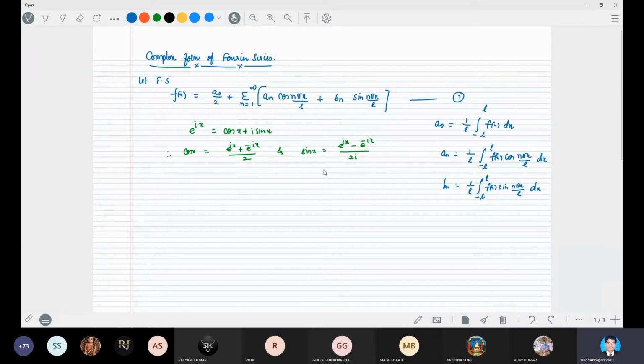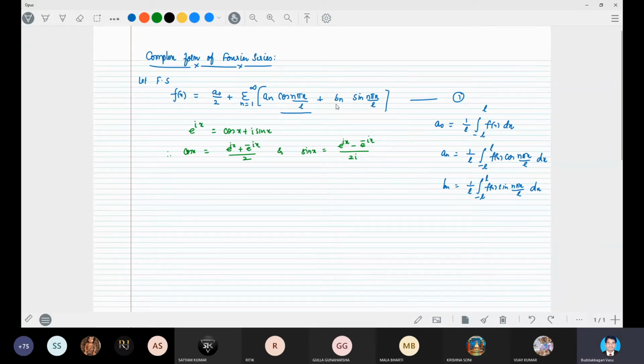So therefore, we will substitute cos n pi x by l in terms of the exponential, this means the e power iota form. So from 1, cos n pi x by l can be written as e power i n pi x by l plus e power minus i n pi x by l, whole divided by 2.